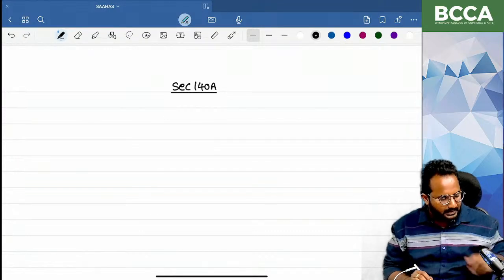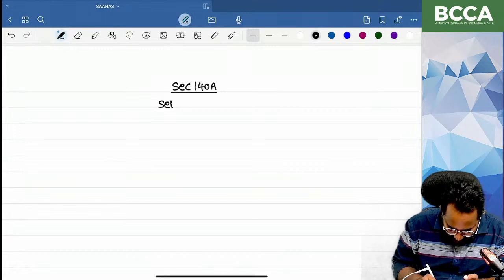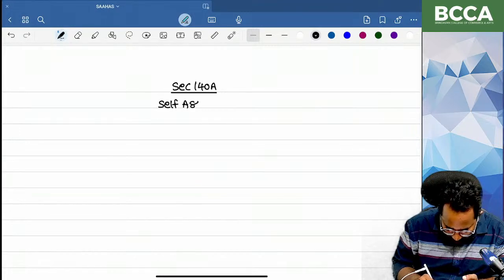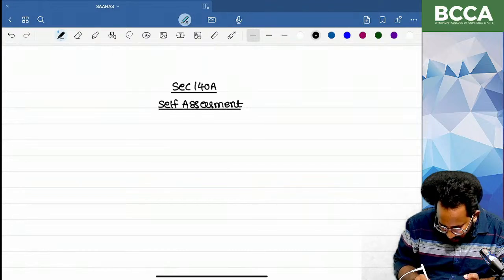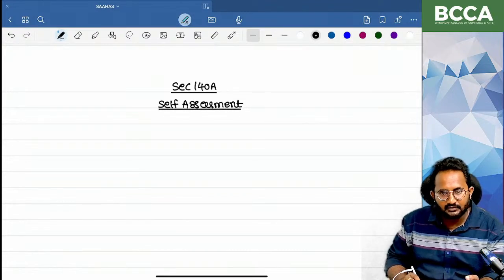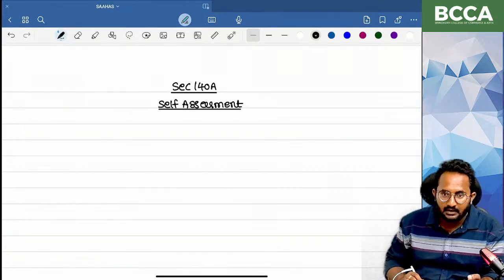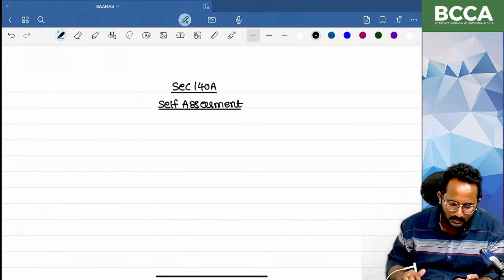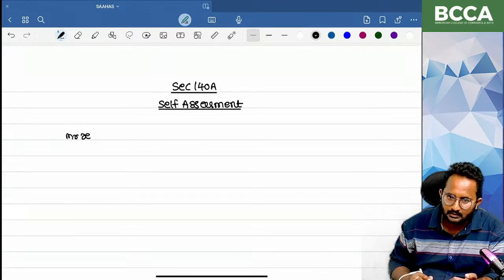Section 140A, Self-assessment tax. Or we can call it self-assessment. In a practical situation, who needs to file the return of income on a self-assessment basis? Suppose Mr. X, an individual, is filing the return of income.